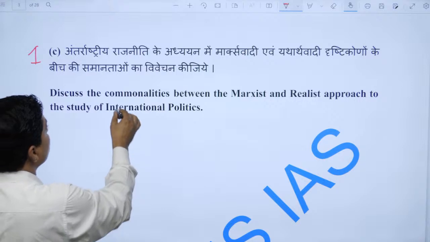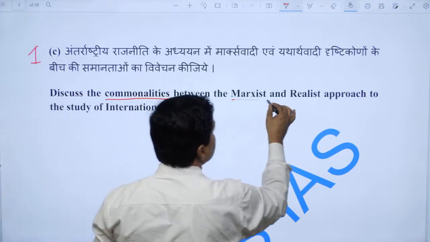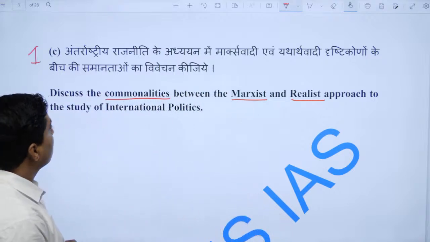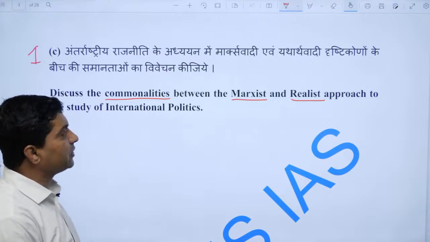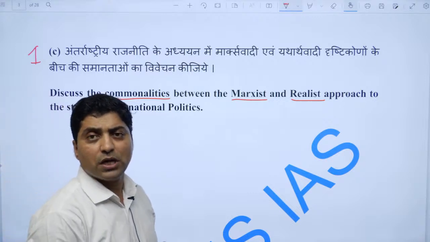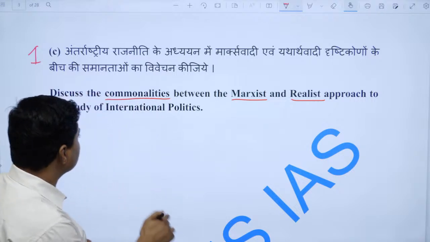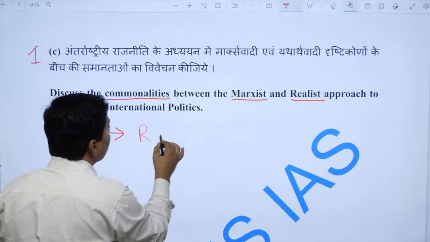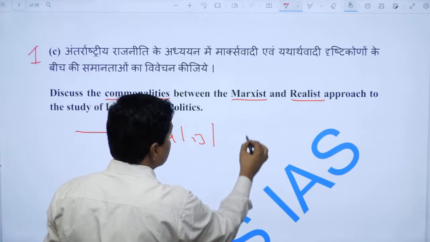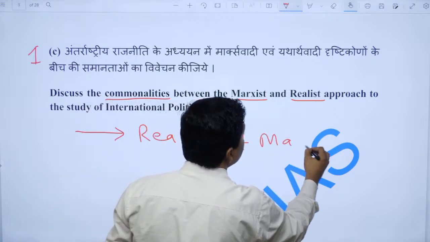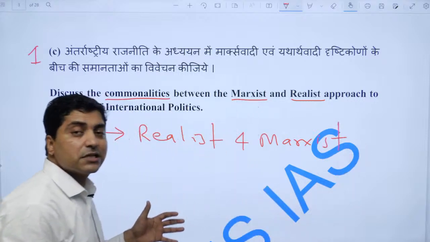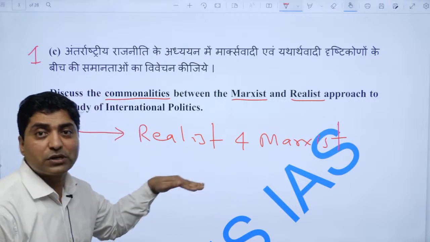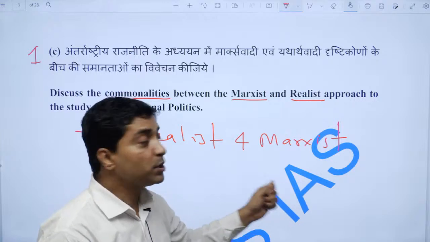It is asking: discuss the commonalities between the Marxist and realist approach to the study of international relations. Now, there are many differences between the Marxist and realist approaches to understanding international politics. One should start by introducing these two approaches, realist and Marxist. They are the two major and dominant theories of international relations which try to look at and interpret international politics, right.